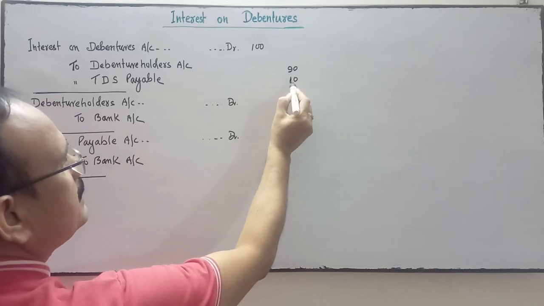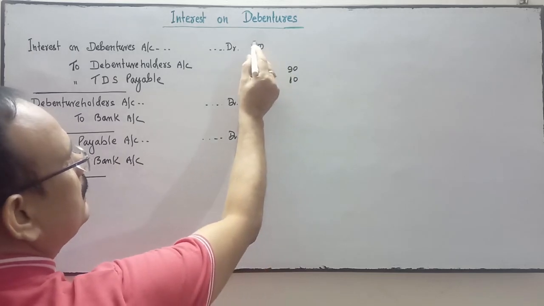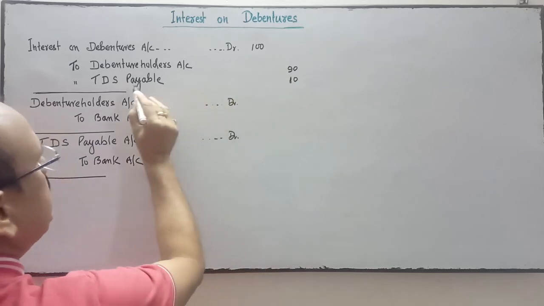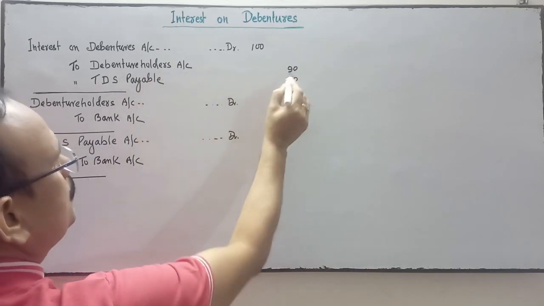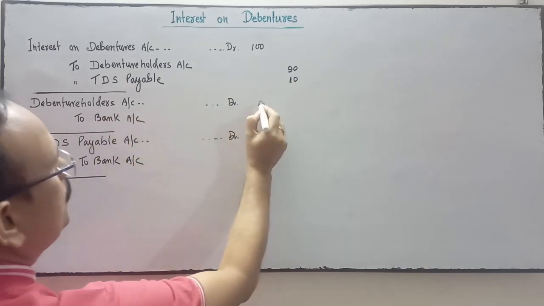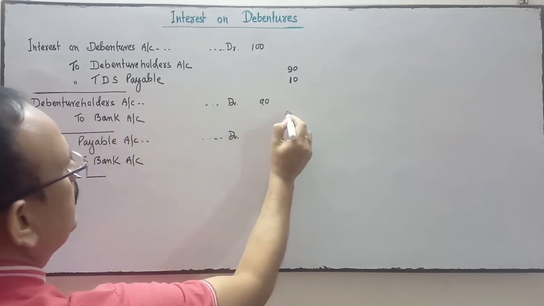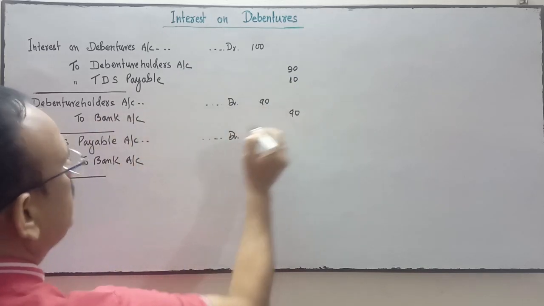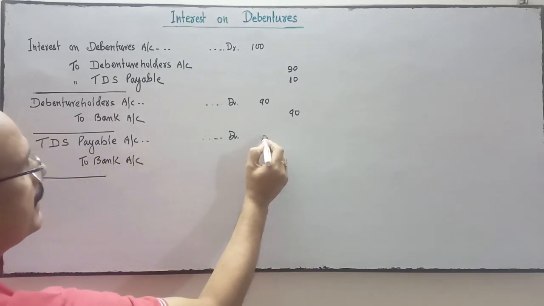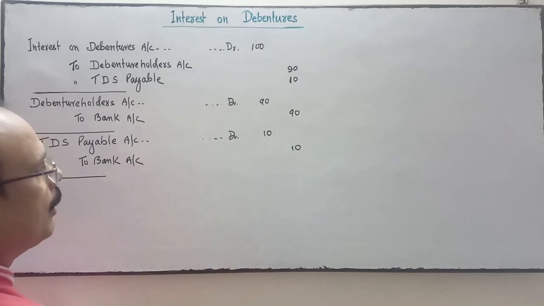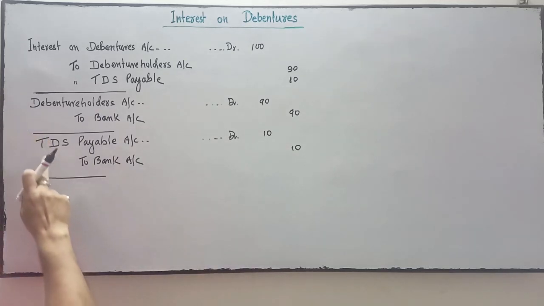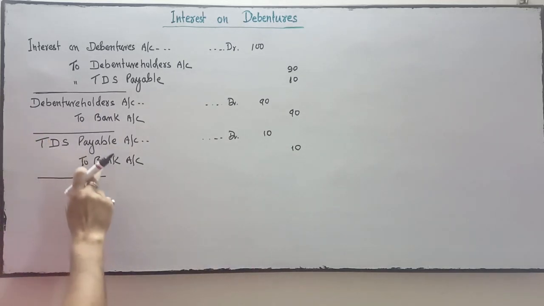The 10 rupees is TDS payable. So the next entry is debenture holder account debit 90 to bank account 90. Third entry, when we deposit the TDS amount to the government treasury on behalf of the debenture holder, the company makes the entry TDS payable account debit to bank account.